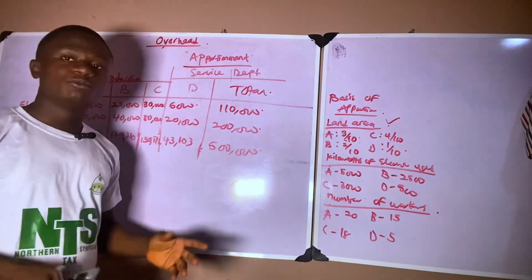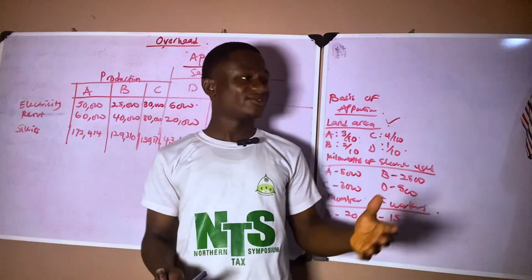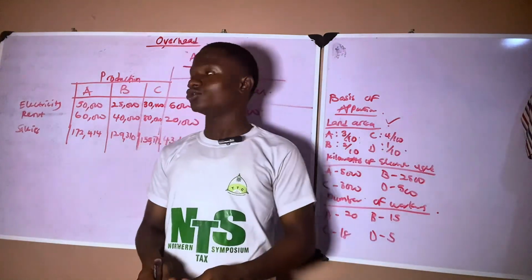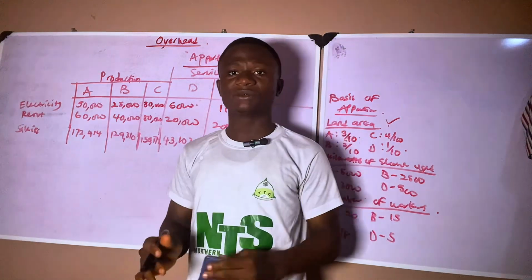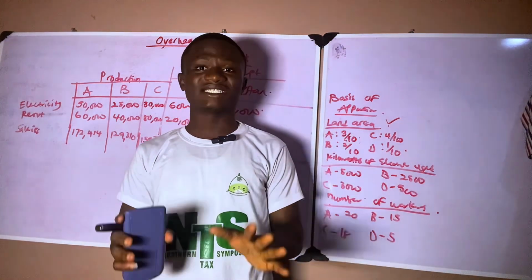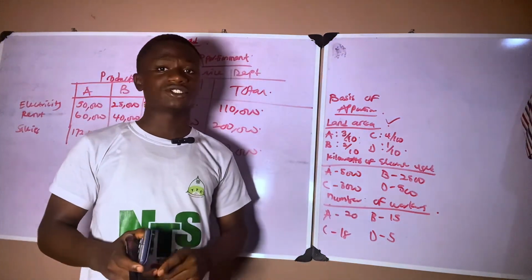Now, like I said, most professional exams will not test your understanding on this because they know that this is very simple. You can get which basis of apportionment to use for whatever cost you have been given. There's another aspect of it that they give you, and that will be treated majorly in my next class. But before I end this class, there's something I need to tell you guys,